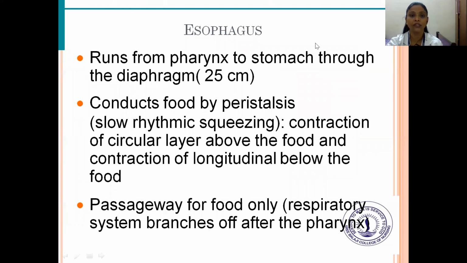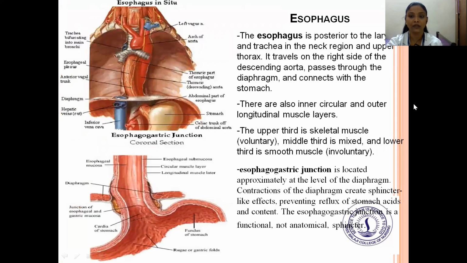Next is the esophagus. It runs from the pharynx to the stomach through the diaphragm, and is 25 centimeters in length. It conveys food by peristalsis, which shows slow rhythmic squeezing: contraction of the circular layer above the food, and contraction of the longitudinal layer below the food. It is the passage for food only, as the respiratory system branches off after the pharynx.